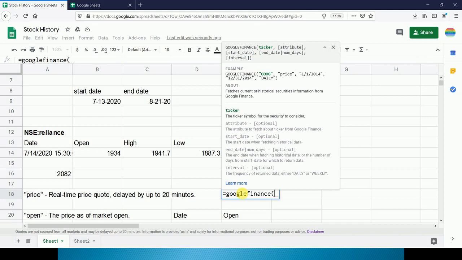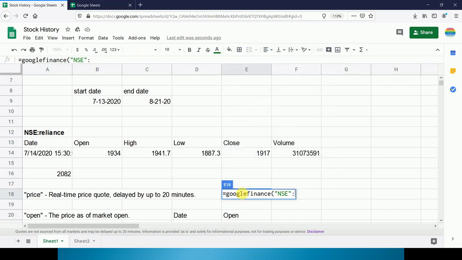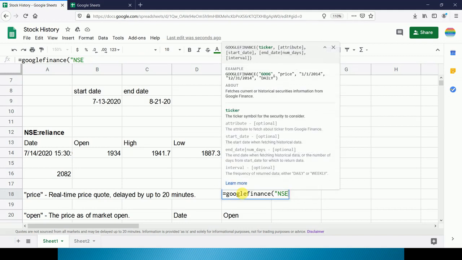We have two ways. We can type here NSE colon RELIANCE, or we can select from here. So firstly we are starting with typing this ticker, then we have to type comma.